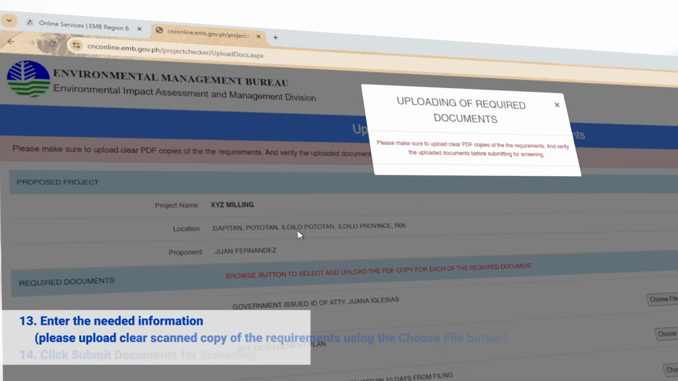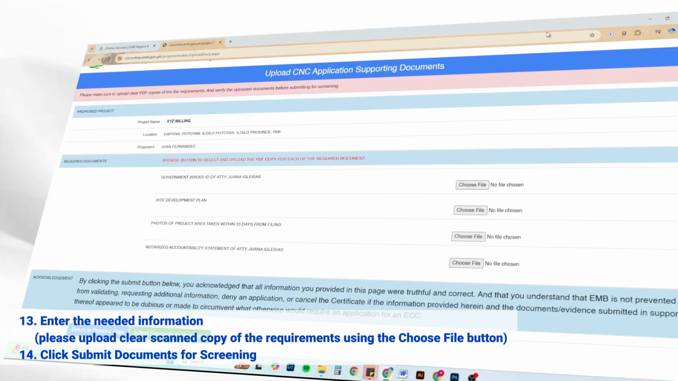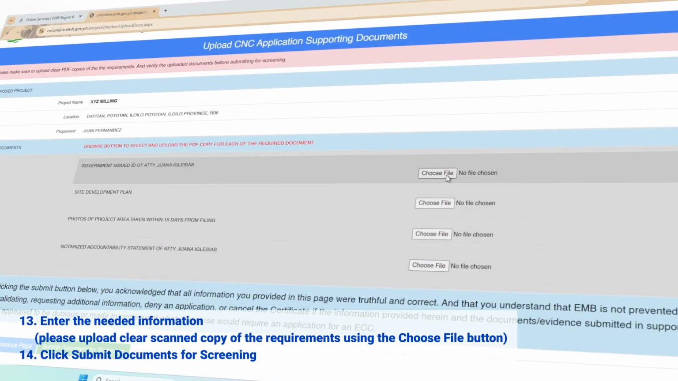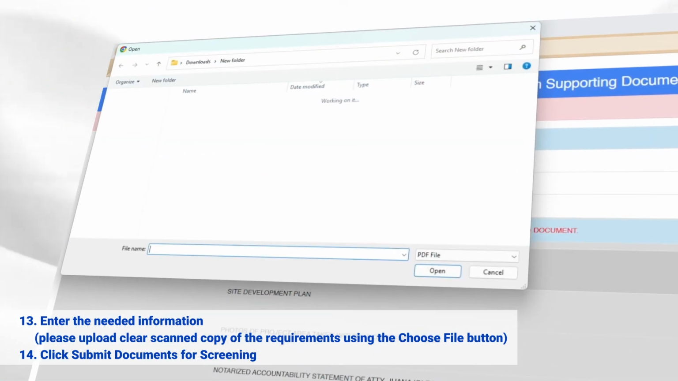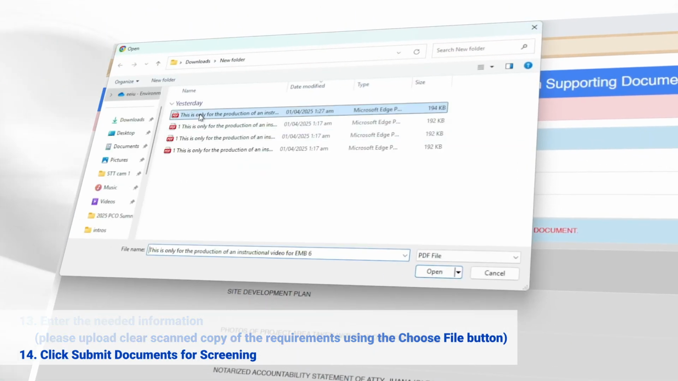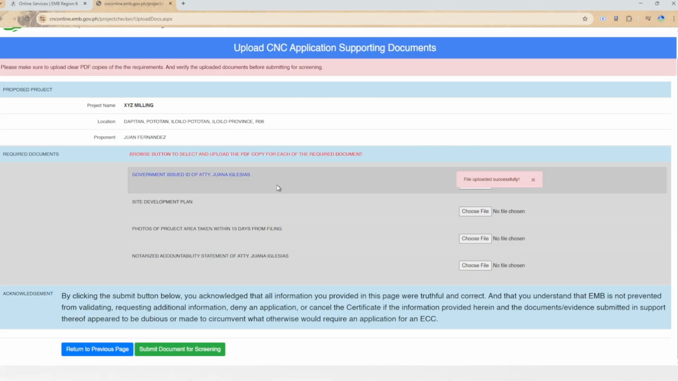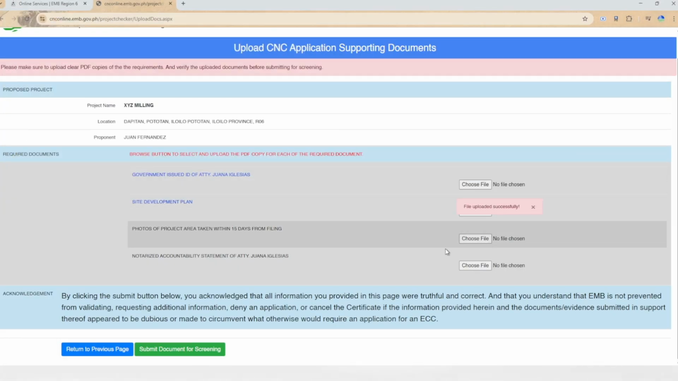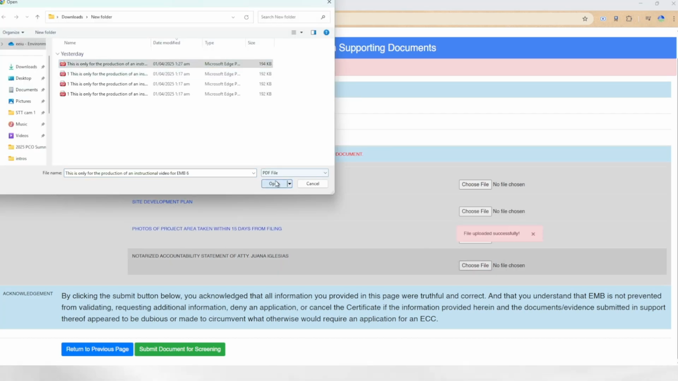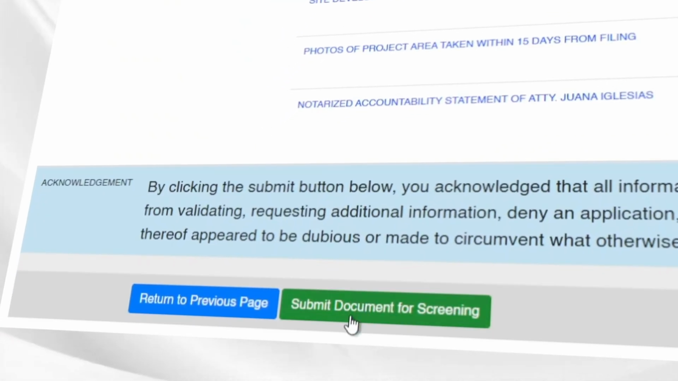Enter the needed information. Please upload clear scanned copy of the requirements using the Choose File button. Click Submit Documents for screening. Take note, submitted documents will be screened by the EMB case handler within 3 working days and will be returned with the evaluation report and for payment or processing fee.